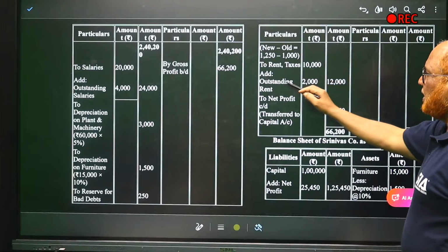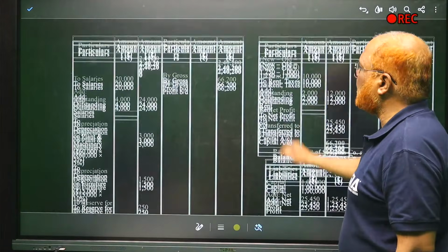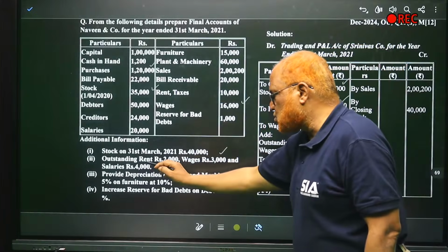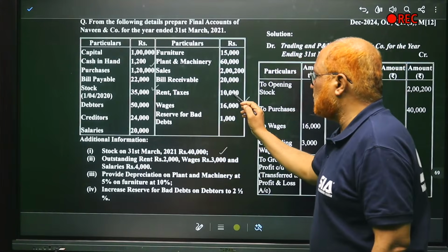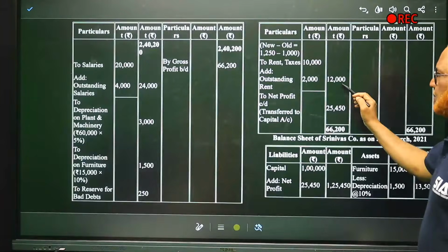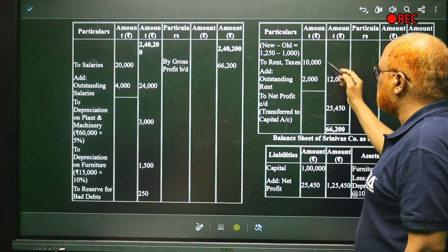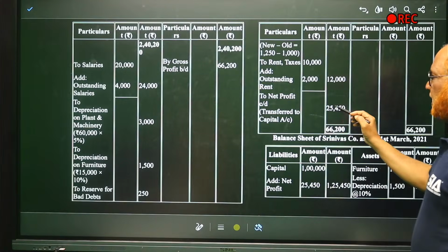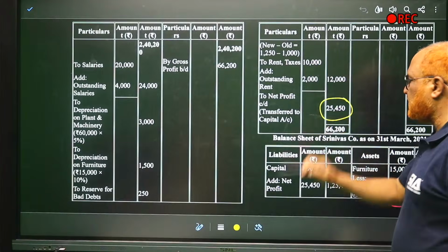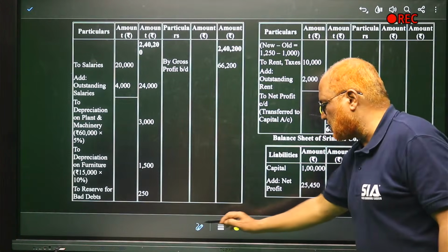So 250. Then add rent and taxes 10,000, add outstanding 2,000. Here it is given: rent and taxes 10,000 and outstanding rent is 2,000. So 10,000 plus 2,000, 12,000. This is the 12,000. Now credit side, if you take the total and deduct the debit side, you get net profit 25,450. So finally 25,450 is the net profit as per profit and loss account.